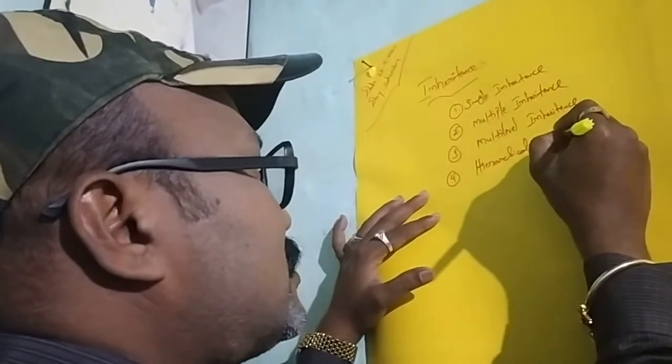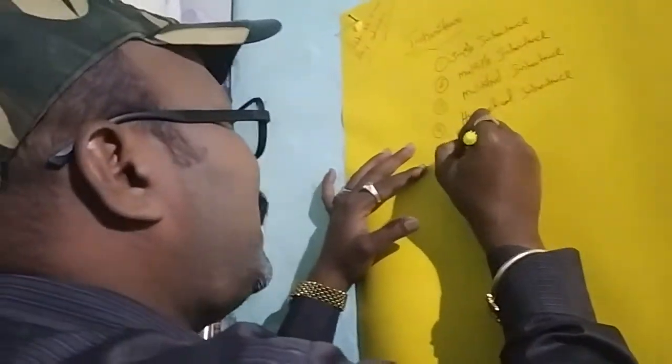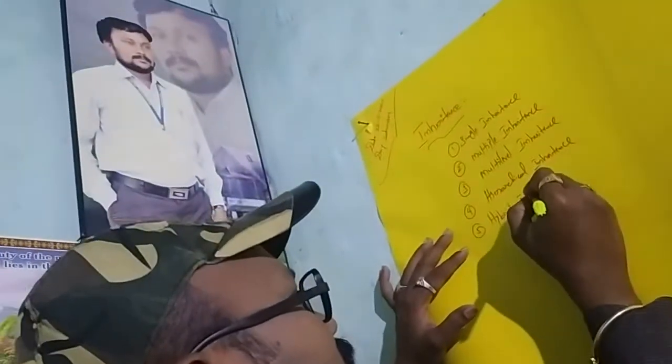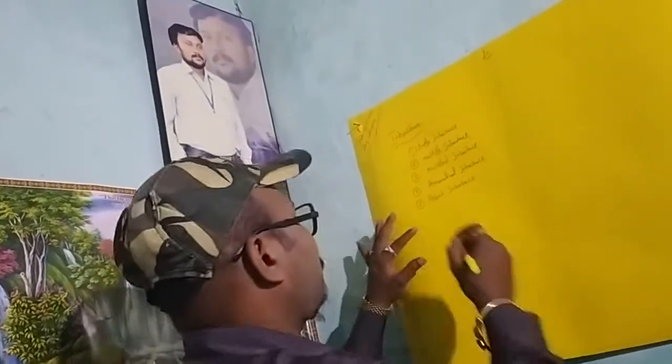Fifth one, hybrid inheritance. These are the 5 classifications: single inheritance, multiple inheritance, multi-level inheritance, hierarchical inheritance, hybrid inheritance. First we'll discuss about single inheritance.